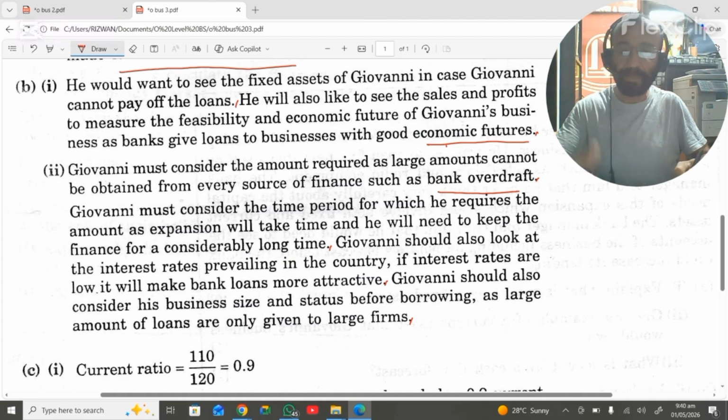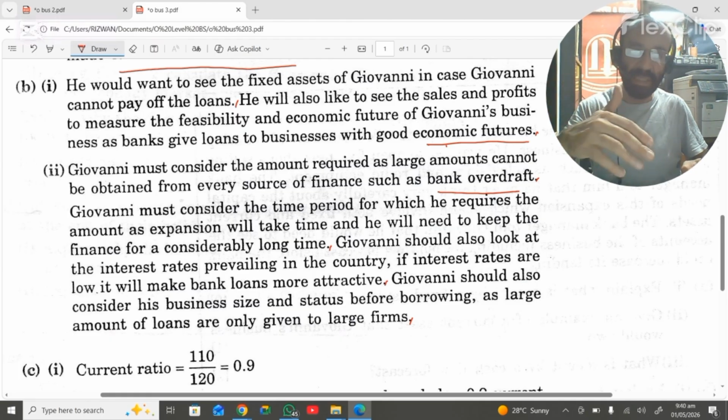So the business must consider those kinds of sources which can give them the loan for a longer period of time. The third factor may be Giovanni should also look at the interest rate prevailing in the country. If the interest rates are low, it will make bank loans more attractive. So this is a very, very important factor, because the business will have to pay back the loan, and on the loan, definitely interest will have to be paid. So the amount or the rate of the interest is also very important to be considered.